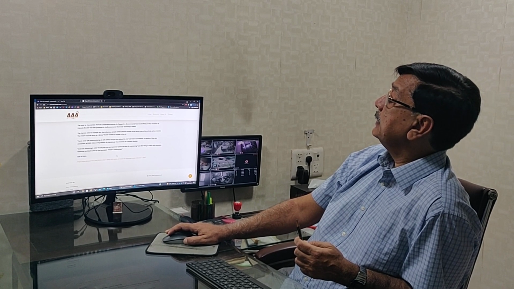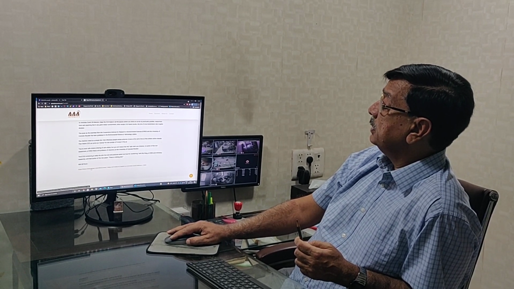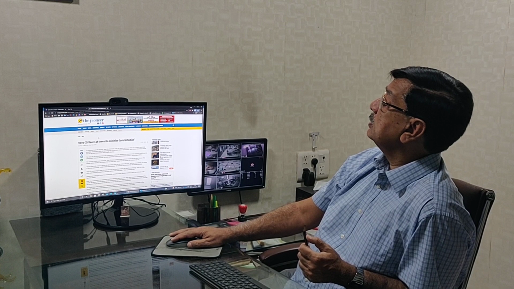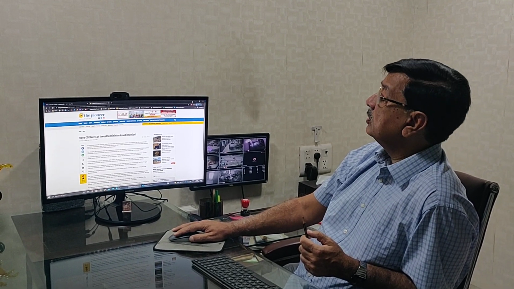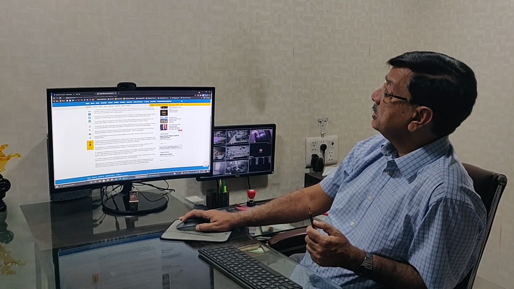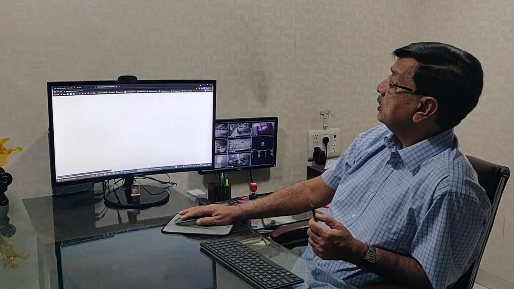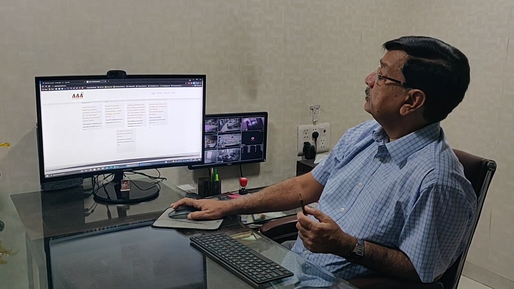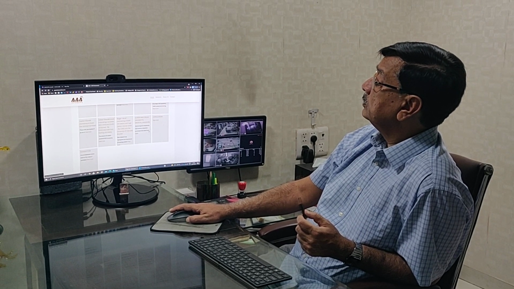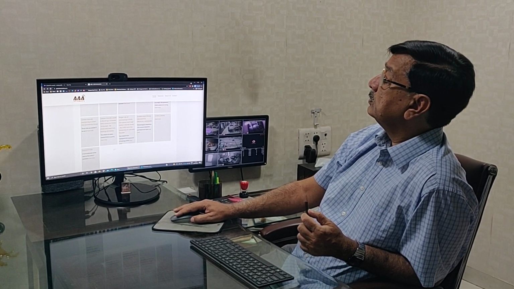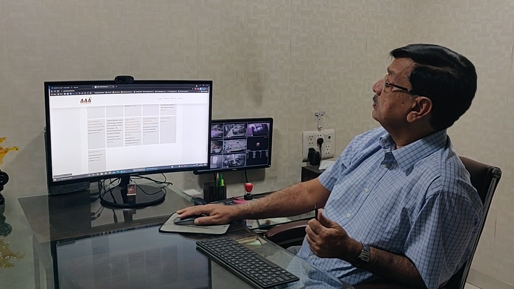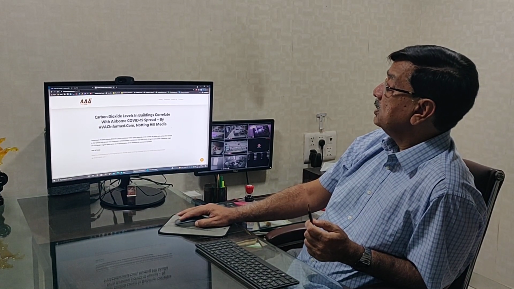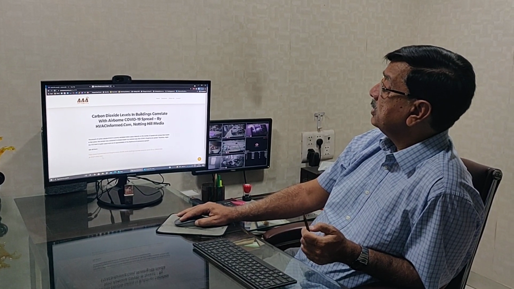Now this is also from the Delhi Pioneer, some local newspaper, talking about keeping CO2 levels low to minimize infection. This gives details of that. And then we go to HVAC, one of the air conditioning companies.